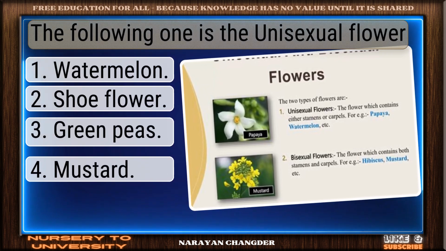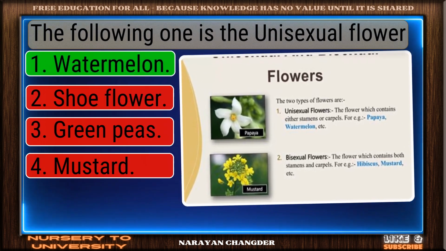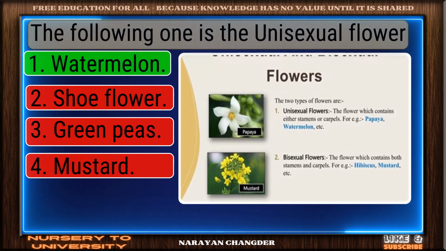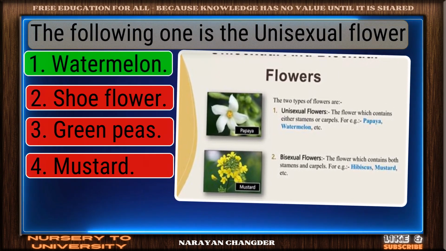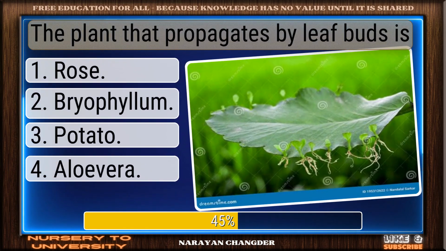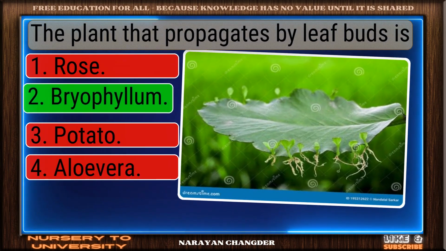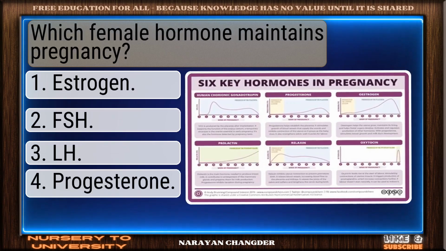The following one is the unisexual flower. On track. Watermelon is the correct answer. The plant that propagates by leaf buds is? Clear logic. Your choice, bryophyllum, is sound.